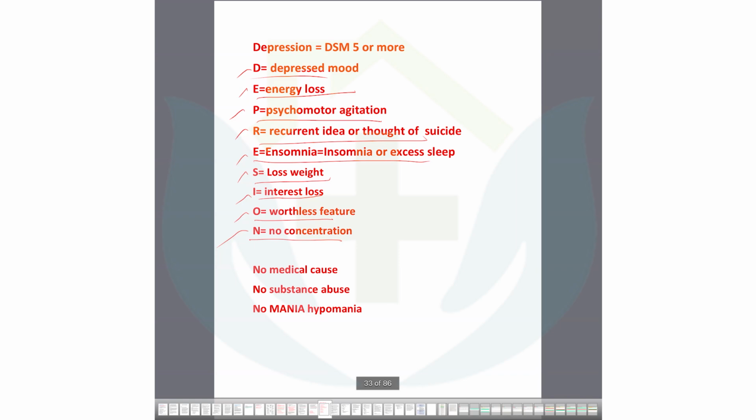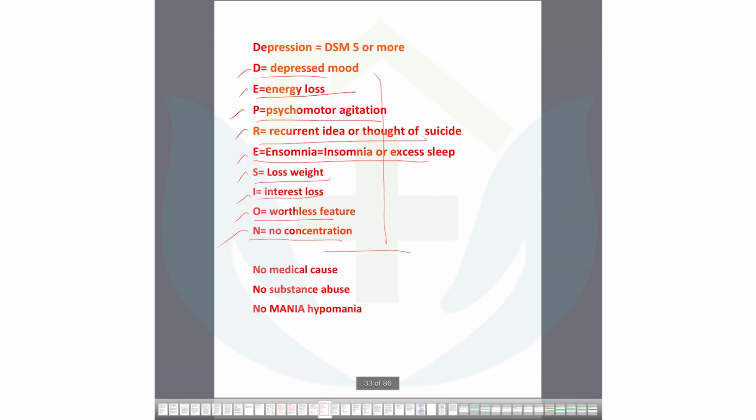So depression mnemonics are very, very important. I will tell you, all of these things you should write with your blank paper. Depressed mood means low mood, E for energy loss, P for psychomotor. Remember, it is like mathematics. If you know all these stems, you can answer that question. Otherwise, you will find that whether it is psychosis or depression or mania or hypomania, you cannot exclude that one. Okay, so very, very important.